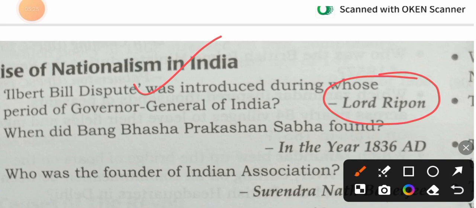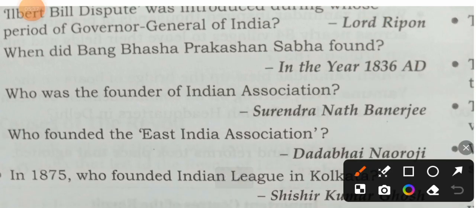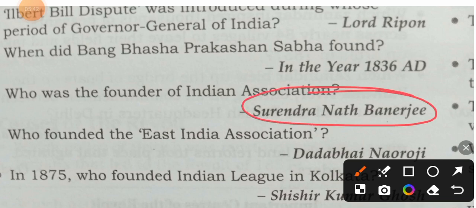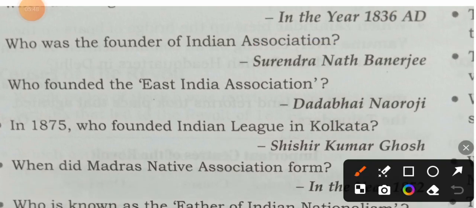When was Bangabhasa Prakashan Sabha founded? The Bangabhasa Prakashan Sabha was founded in the year 1836 AD. Who was the founder of the Indian Association? Surendranath Banerjee. Who founded the East India Association? Dadabhai Naoroji.